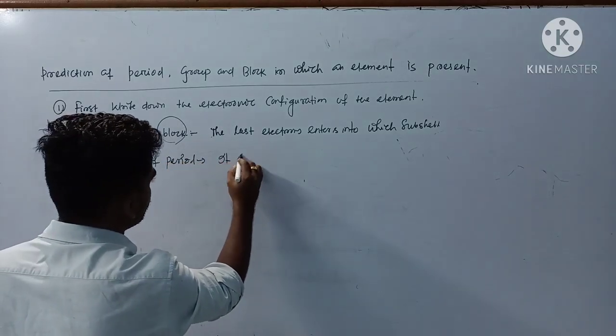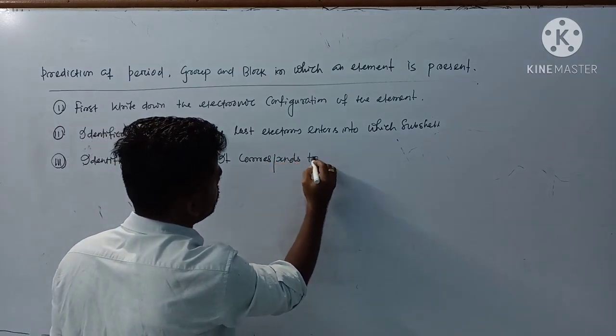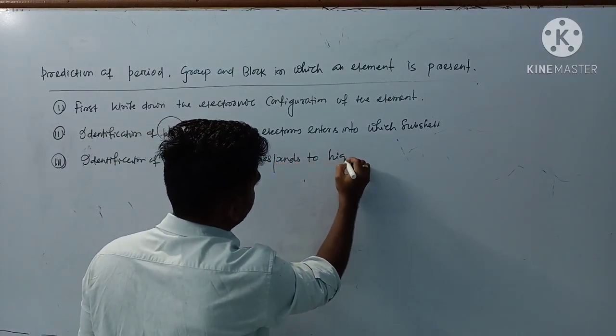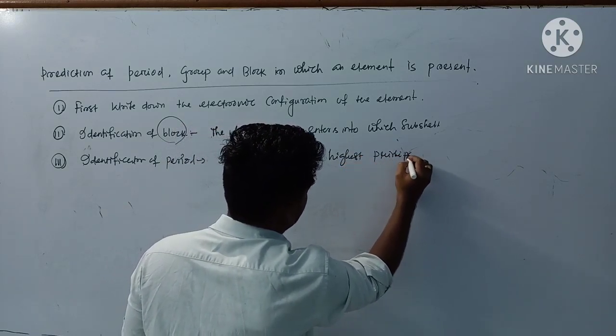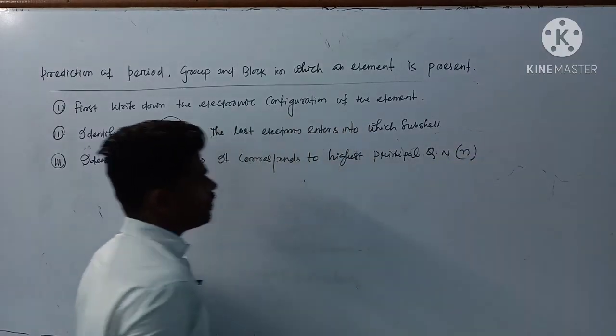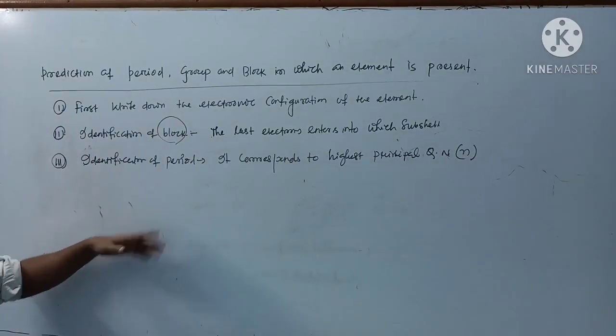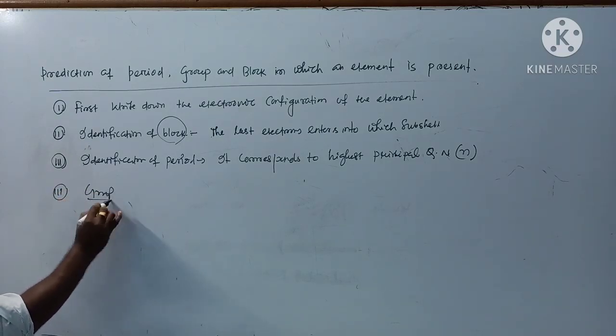It corresponds to the highest principal quantum number, that is n maximum, that will correspond to your period. And next one, that is group, very important at the end, group.